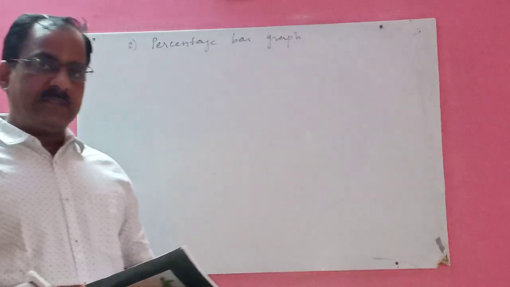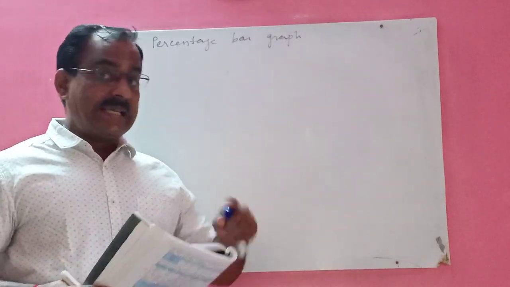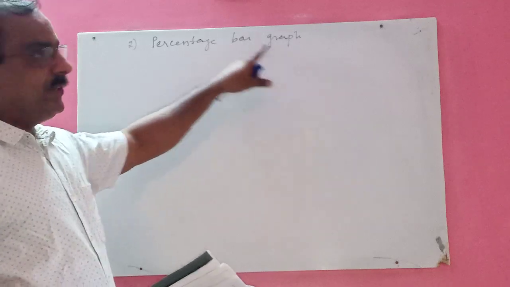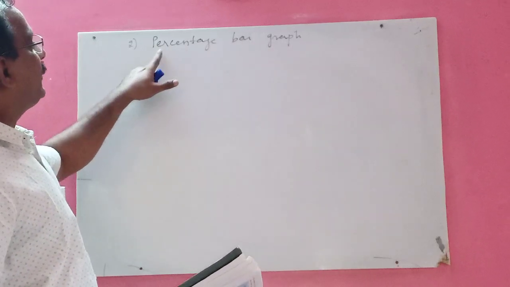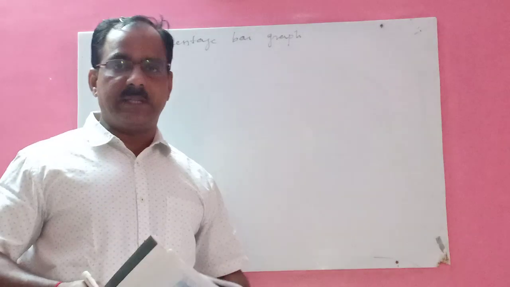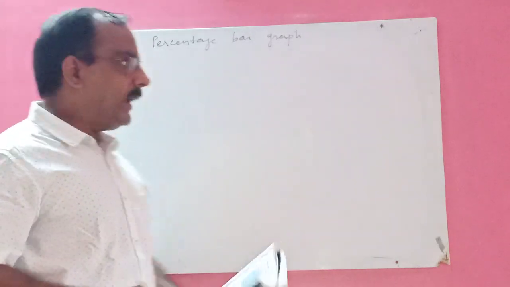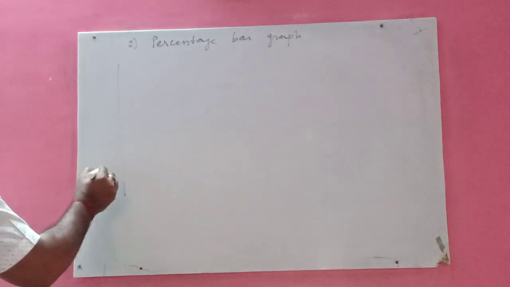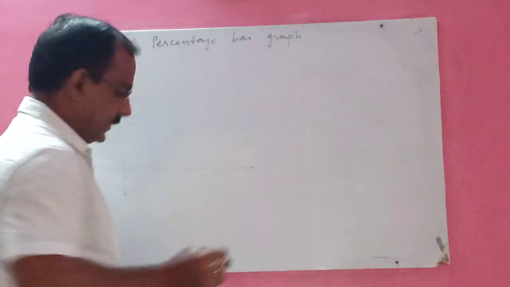Children, the last part of the chapter is about the second bar graph, which is called a percentage bar graph. See, the word percentage means 100. What precautions will you take in this? Number one, first you draw the y-axis, then draw the x-axis. Okay?